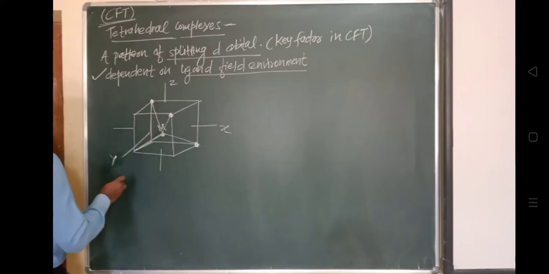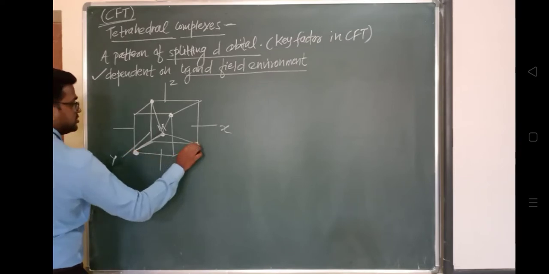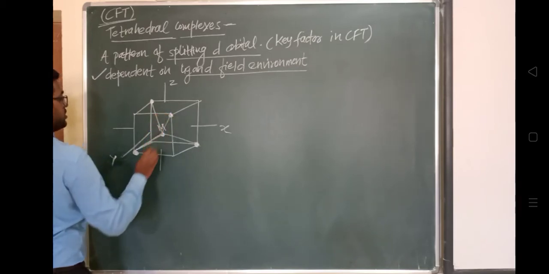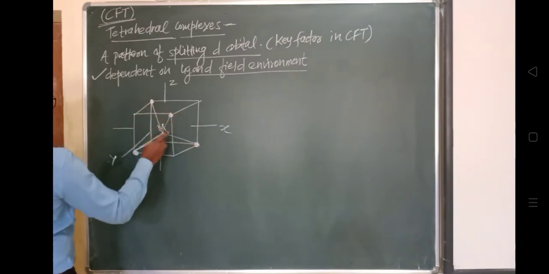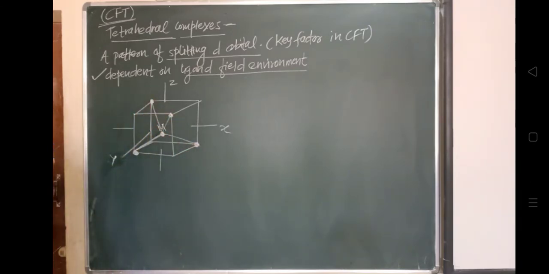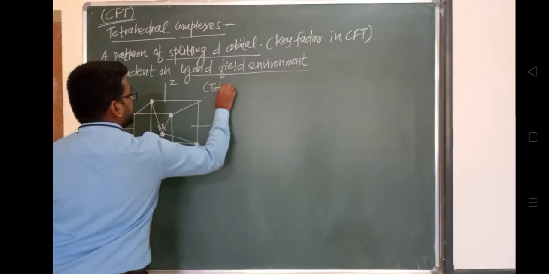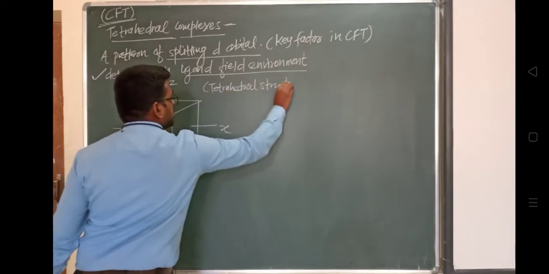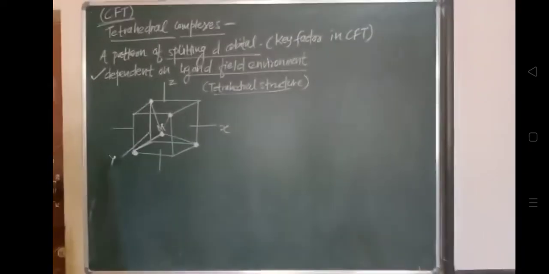Then the next ligand will be present over here, and then the next ligand will be present over here. The small circles I have drawn outside the central metal ion represent the ligands: 1, 2, 3, 4, and the middle one is the central metal ion. So this is a tetrahedral structure of a metal ion surrounded by these ligands.